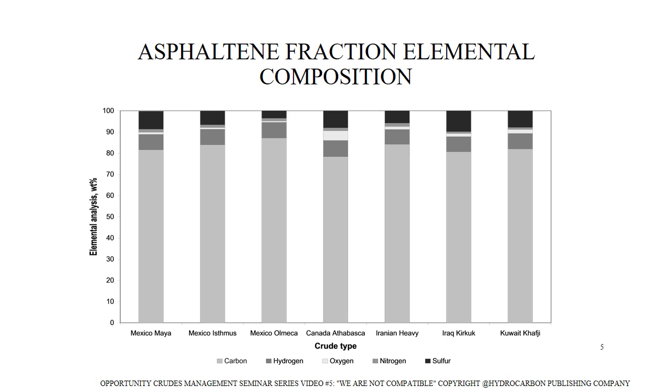Further complicating matters is asphaltene composition being crude-specific. The chart on the screen shows the elemental composition of the asphaltene fractions obtained using N-heptane for 7 different crudes. One can see that the elemental composition varies significantly among these crudes. The ranges for the elements on a weight % basis are: carbon from 78.4 to 87.2, hydrogen from 7.0 to 7.6, oxygen from 0.6 to 4.6, nitrogen from 0.9 to 1.6, and sulfur from 3.5 to 9.8.